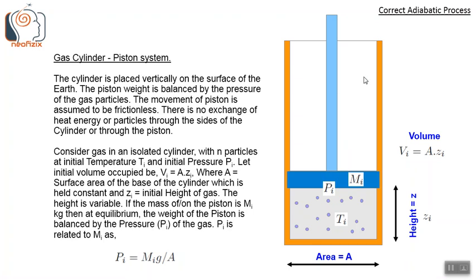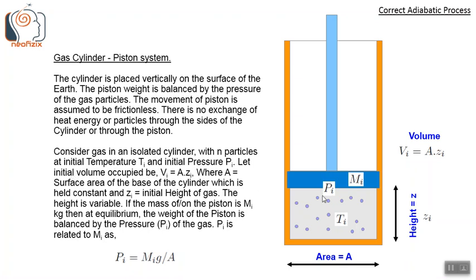So this is the gas cylinder piston system. The cylinder is placed vertically on the surface of the earth. The piston weight is balanced by the pressure of the gas particles. The movement of the piston is assumed to be frictionless. There is no exchange of heat energy or particles through the sides of the cylinder or through the piston.